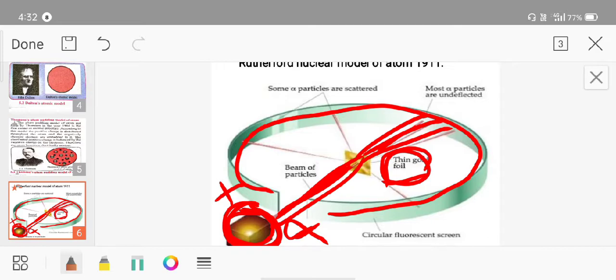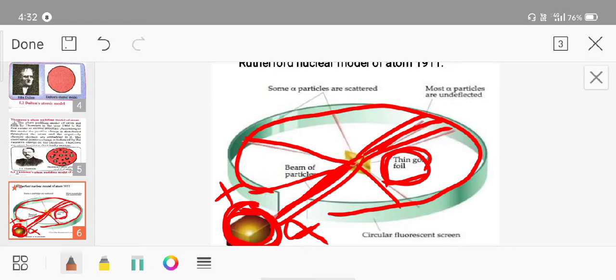And a small number of the alpha particles get deflected from the original path through a small angle. And a still smaller number of the alpha particles get deflected through a larger angle, and surprisingly only one alpha particle out of 2000 bombarded on the thin gold foil comes back in the direction opposite to the original path.